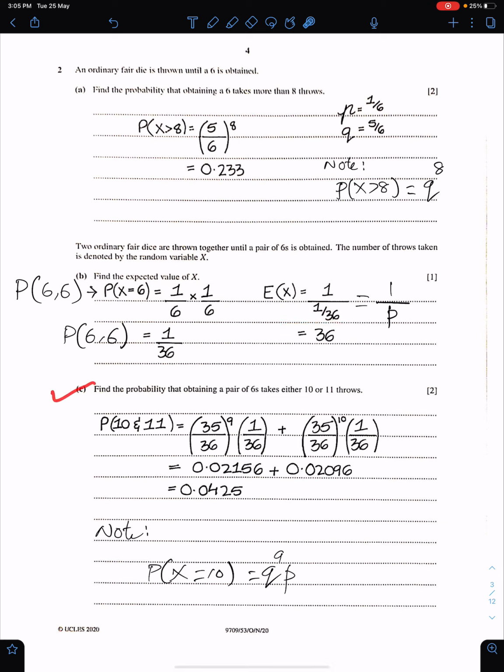Part C. Find the probability that obtaining a pair of 6 takes either 10 or 11 throws. So this is the way to find the probability for exactly 10 throws. Q power 9 times P. For 11, it should be Q power 10 times P. So for exactly 10 throws, Q power 9 times P. For 11 throws, Q power 10 times P. And give your answer up to 3 significant figures.